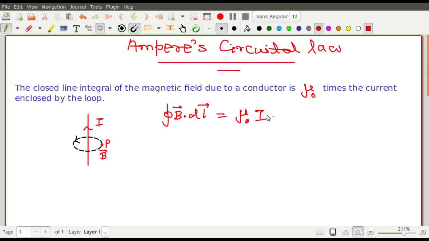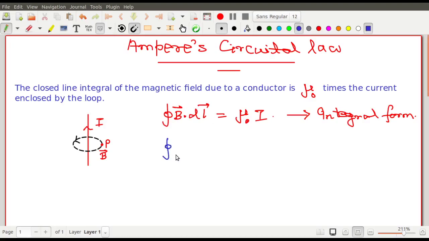Okay, so this is what you understand from here. And what about the differential form of this law? This is actually called the integral form of the Ampere circuital law. Now it has been introduced to you, what we call the Stokes theorem in vector. If you are accustomed to it, it's fine. If you don't know it, then just go through the statement of it. Stokes theorem has a statement, and we will just recall that statement here. That is what I am going to use on the left hand side of it.